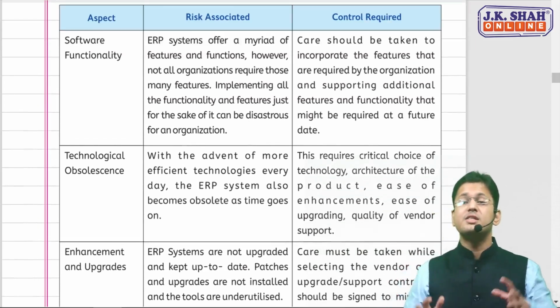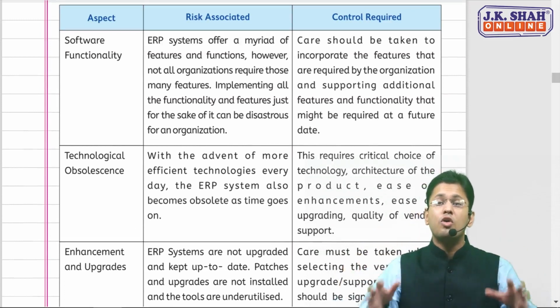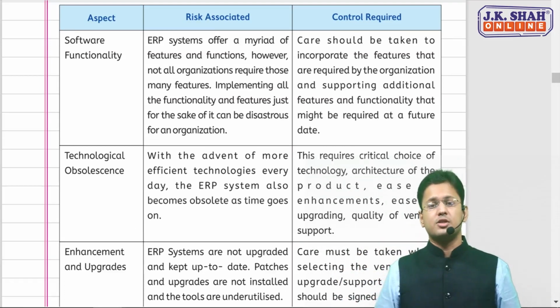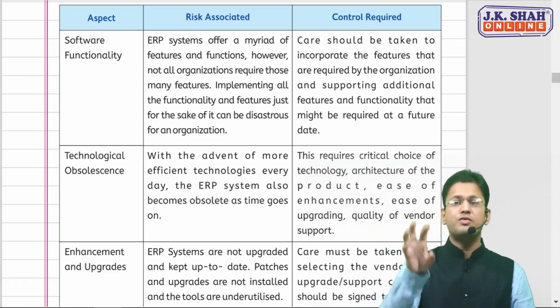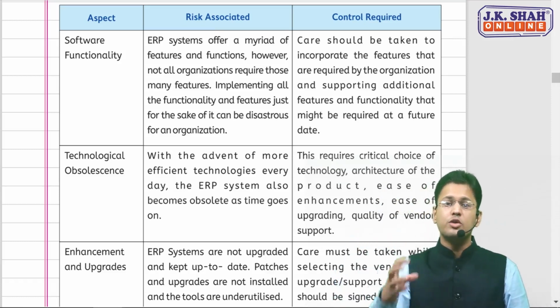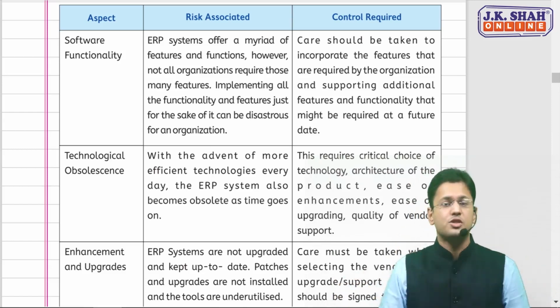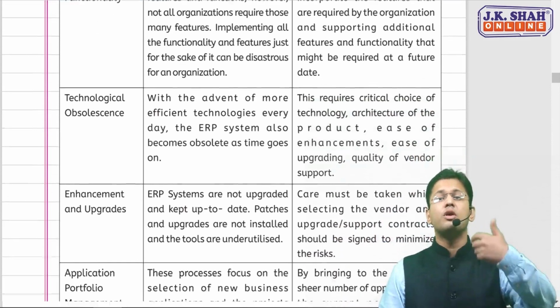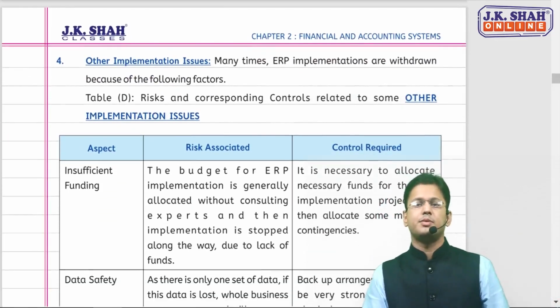And 4, since ERP has so many features and functions, all of them are not important for the organization. So select only those functions, only those features which you might need in the future. Just for the sake of implementing all the features could be disastrous for the organization. So these were 4 technological risks in ERP which were there in this attempt.